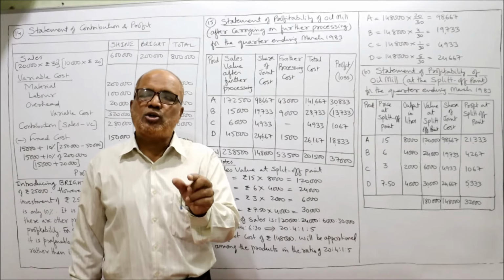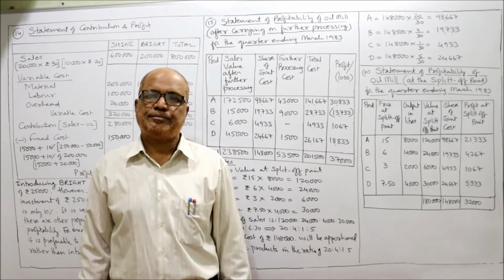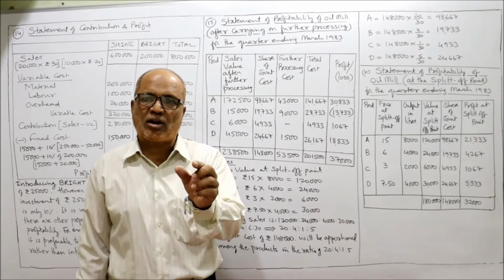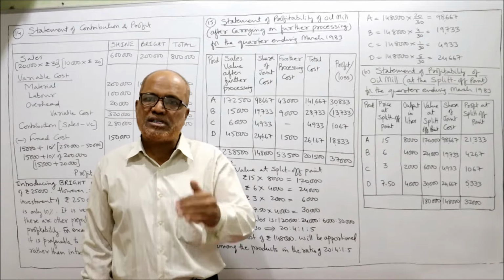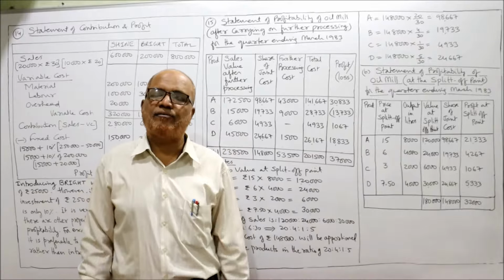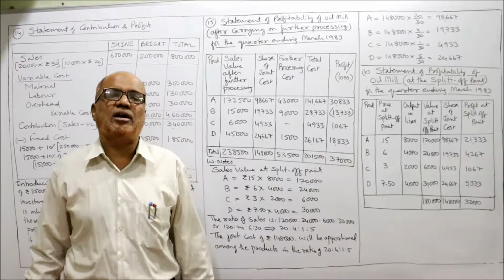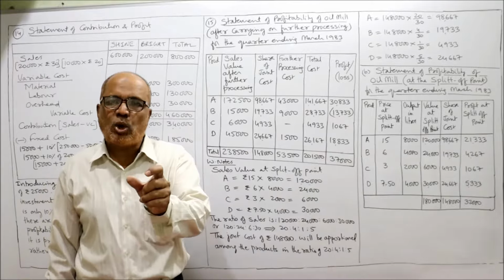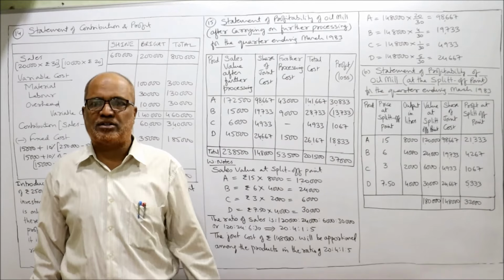The joint cost is 1,48,000. This 1,48,000 is the cost incurred before split off point, before ABCD are formed. This 1,48,000 will be apportioned in the ratio of sales value at the split off point.